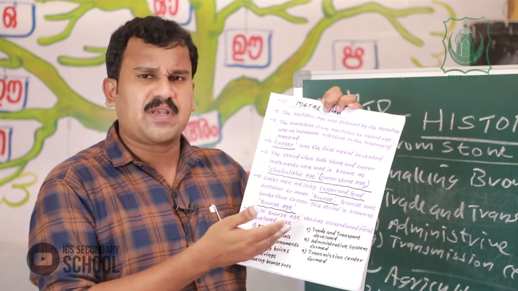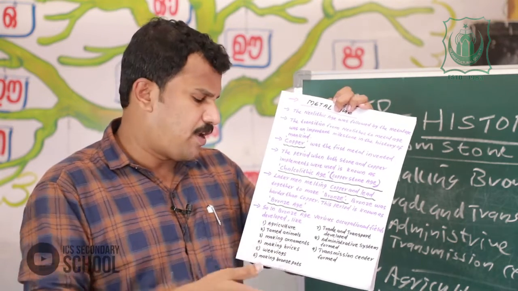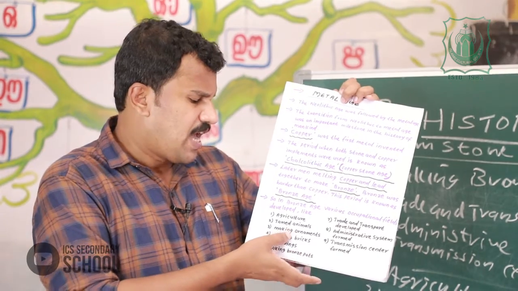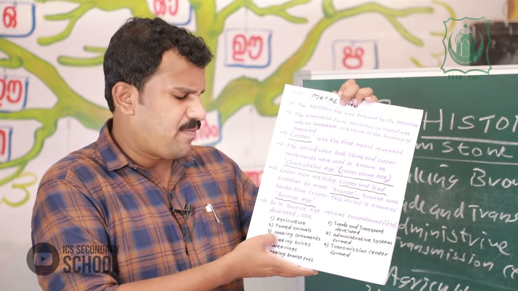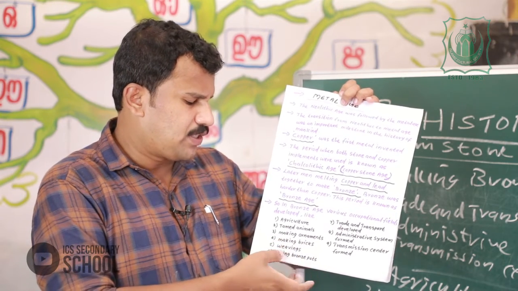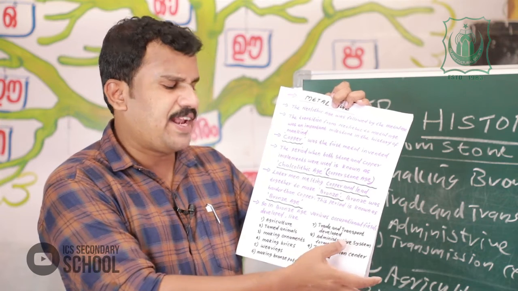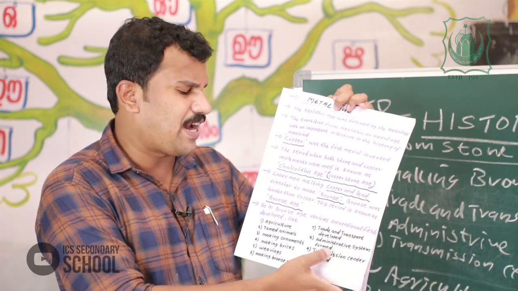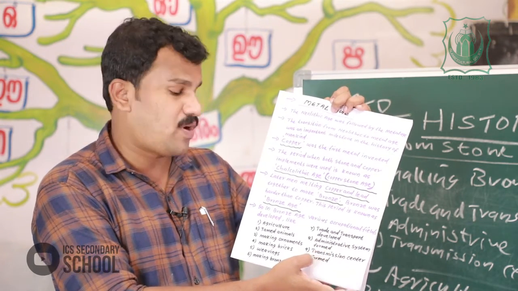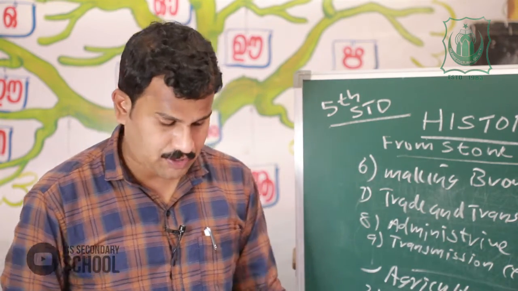Mainly various developments or occupational fields during Bronze Age were agriculture, tamed animals, making ornaments, making bricks, weavings, making bronze pot, trade and transport system developed, a clear administrative system formed during Bronze Age, also transmission center formed. Okay, understood?